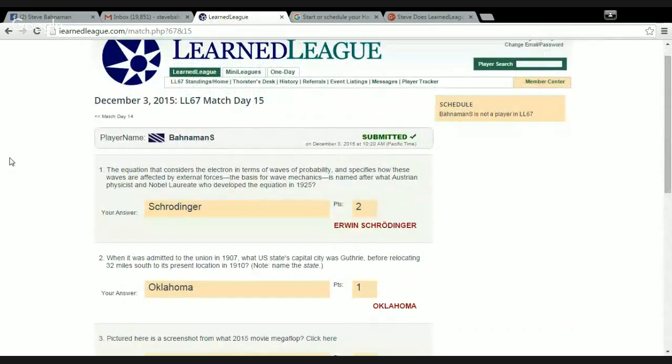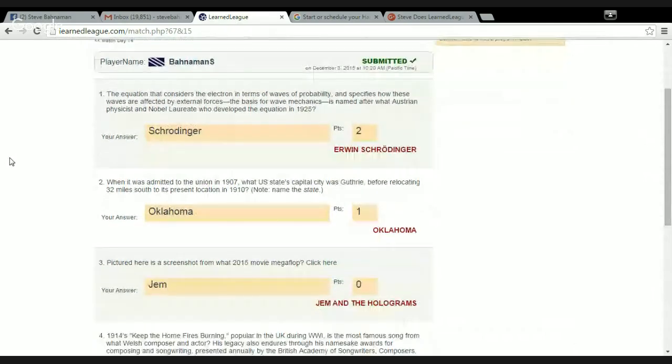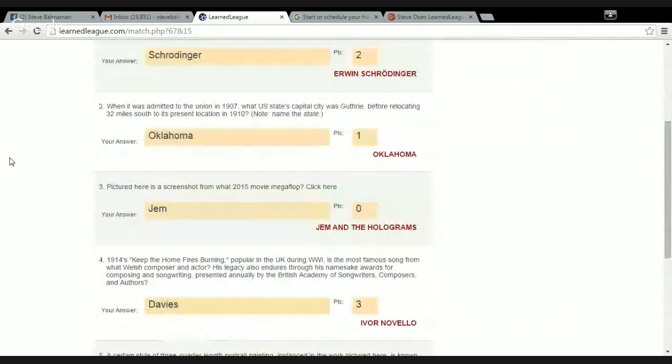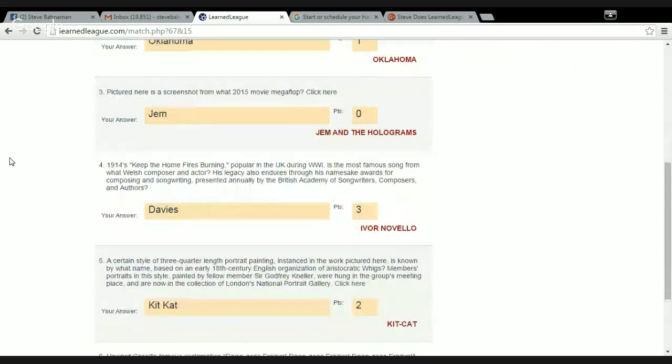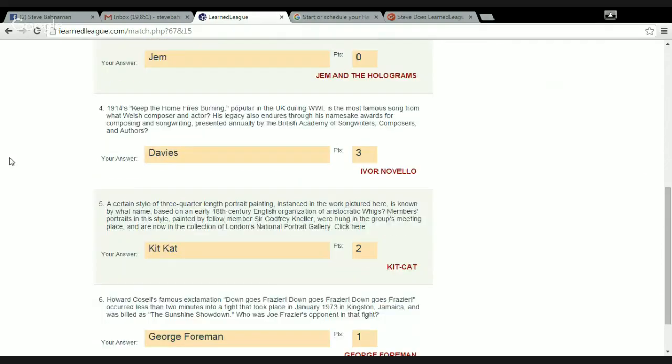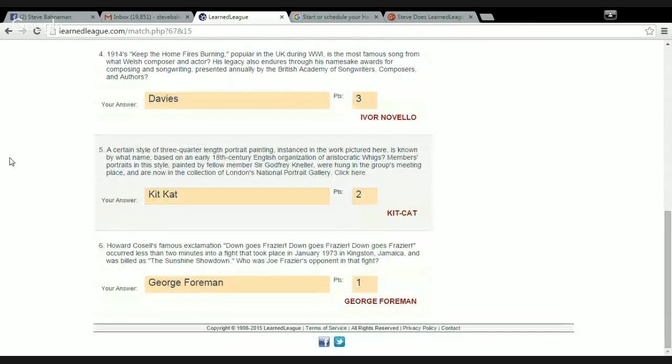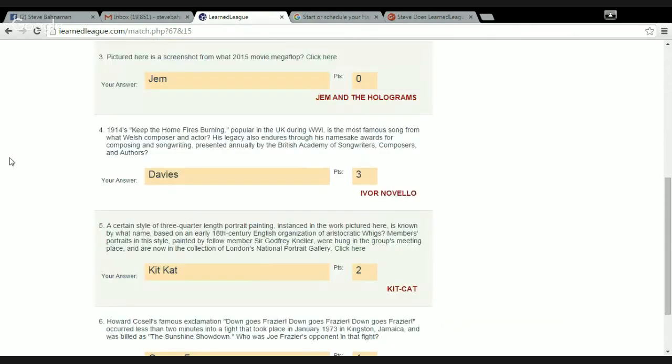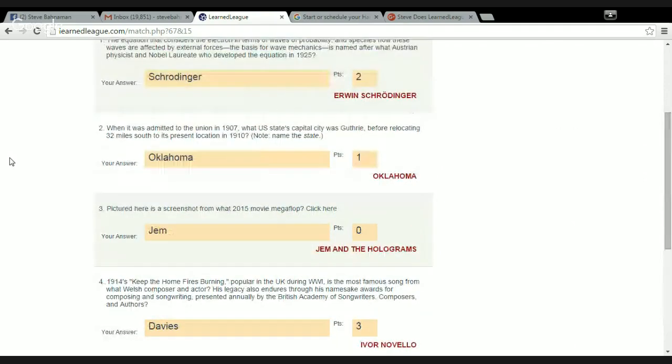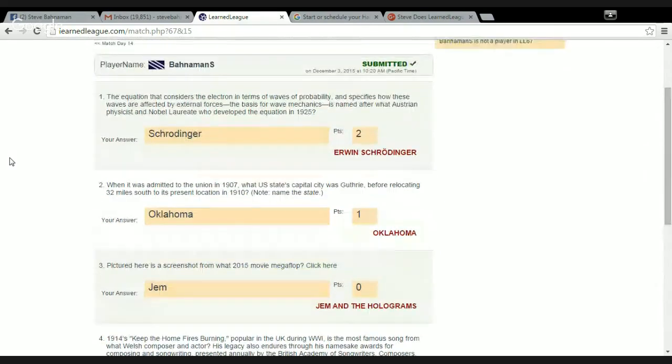Okay, we have Erwin Schrödinger. We have Oklahoma. Gem and the Holograms, fingers crossed. Ivor Novello. I guess these are the Ivor Awards, maybe? I guess maybe I've heard of him. Kit Kat portrait and George Foreman. I'm now maybe slightly regretting. I guess I've heard of the Ivor Novello Awards. I had literally no idea, though. It's a pretty tough day. So I'd be fingers crossing that he's going to accept Gem and the Holograms. My guess is he probably will.